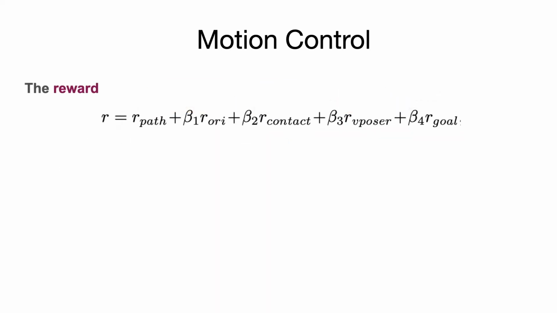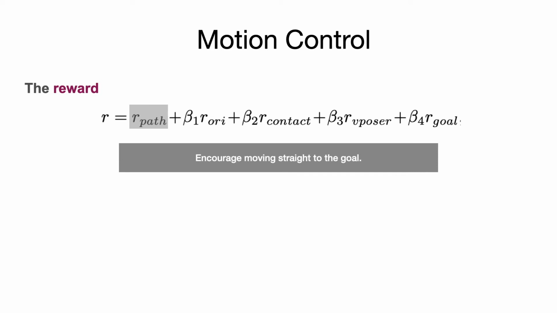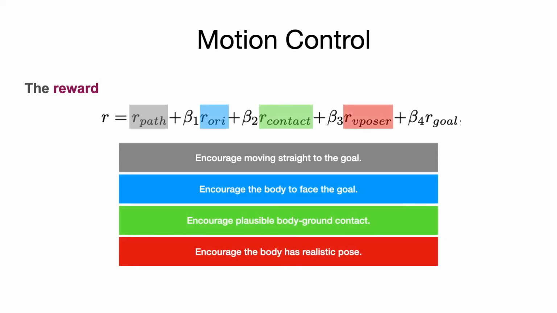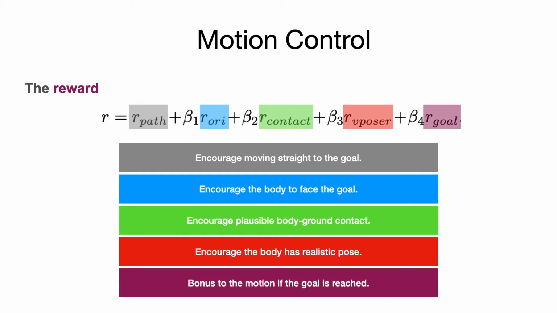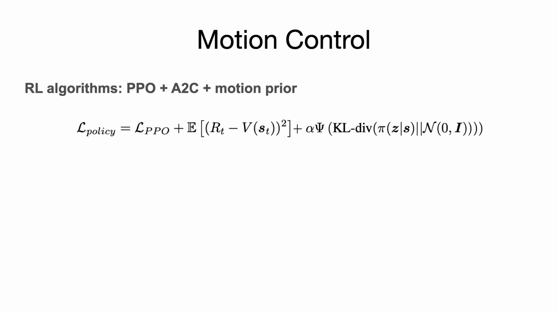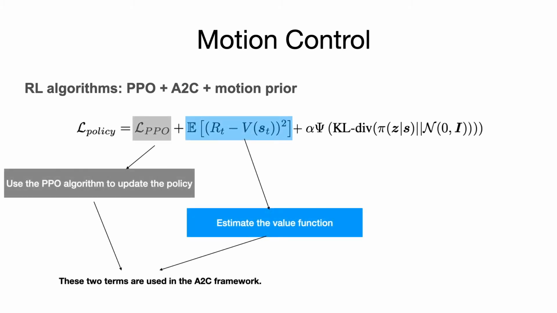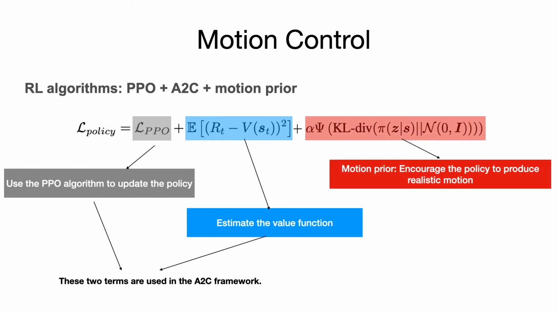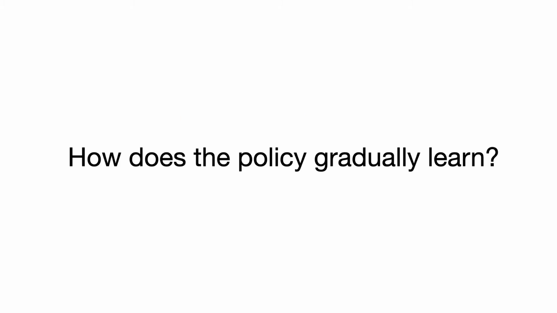The reward function has 5 terms. Respectively, they encourage moving straight to the goal, facing the goal, having plausible contact with the ground plane, and having realistic poses. Extra bonuses are provided if the goal is reached. With the rewards, we can update the policy network with the PPO algorithm in the Advantage Actor-Critic framework. Importantly, we use a motion prior to regularize the policy output in order to produce realistic motion. Let's see how the policy is gradually updated.